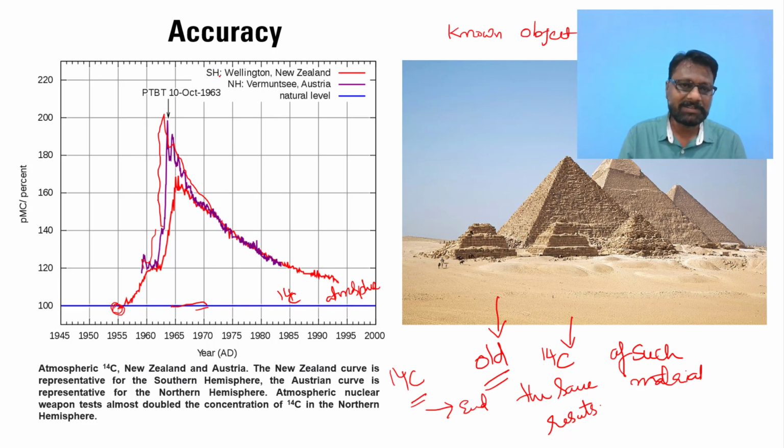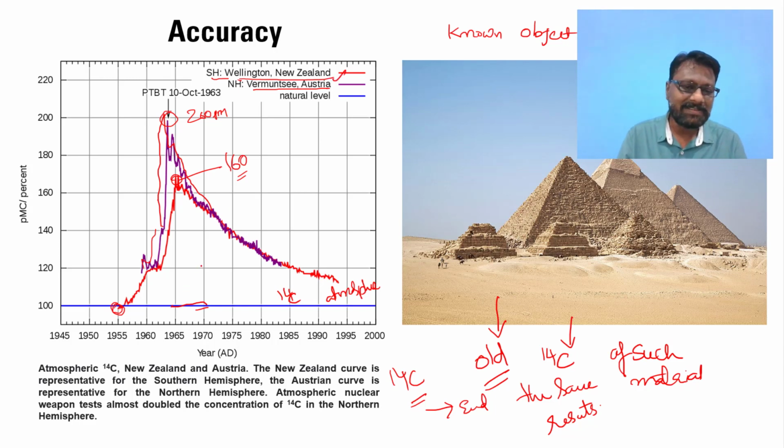In the southern hemisphere, in Wellington, New Zealand, it rose to about 160 parts per million, and similarly in the northern hemisphere it reached 200 ppm in Austria.